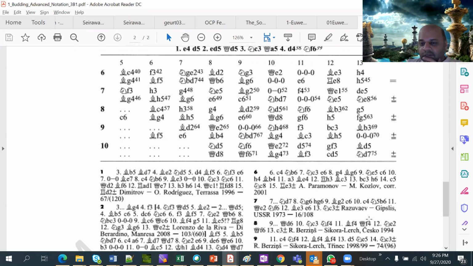What do the 3000 mean? Where did you see the 3000? Oh, 00. Okay, not 300. See, that is the symbol for castling. You know how you write castling. Kingside castling is written like this, and this is queenside castling.